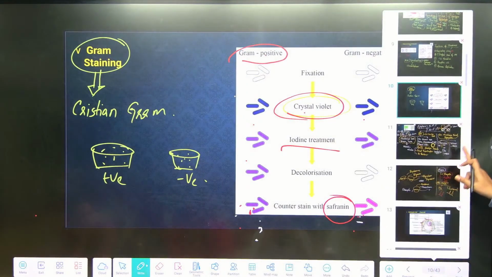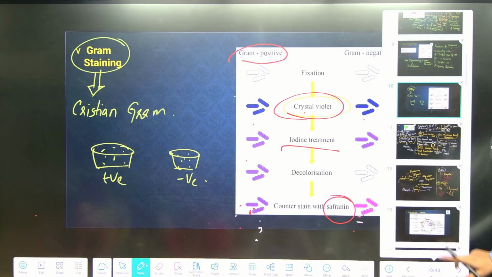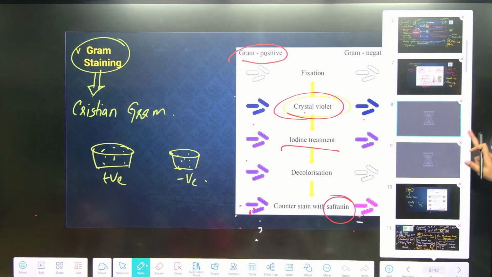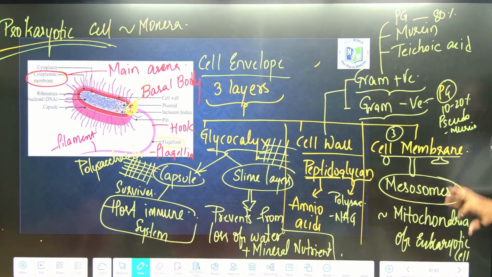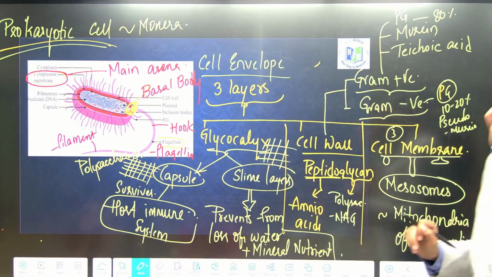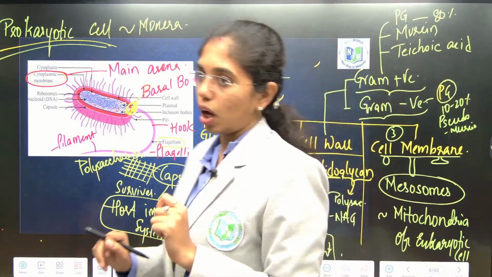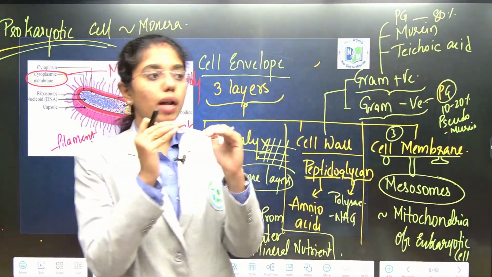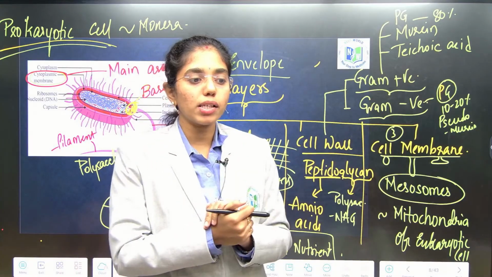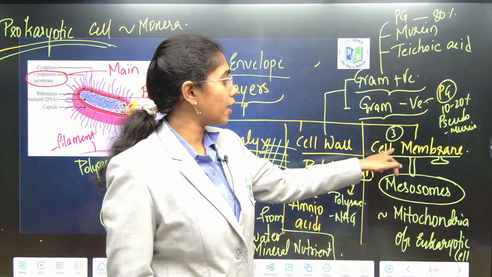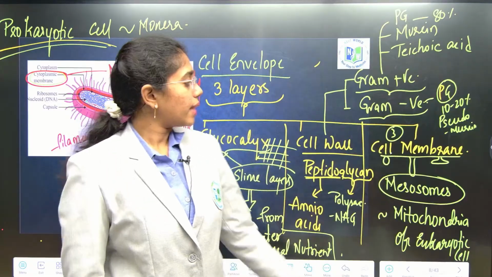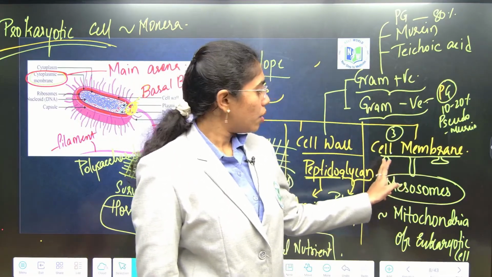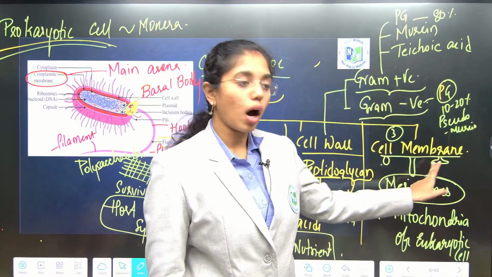So, after this, what we have learnt about the composition of the cell wall. Cell wall is done, and then cell membrane. Cell membrane is the third layer of the cell envelope. Inclusions which are present on the cell membrane are known as what? Mesosomes. These are the inclusions of cell membrane. They are present either in the form of vesicles, tubules or lamellae.